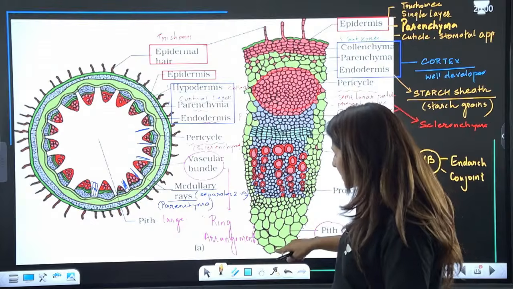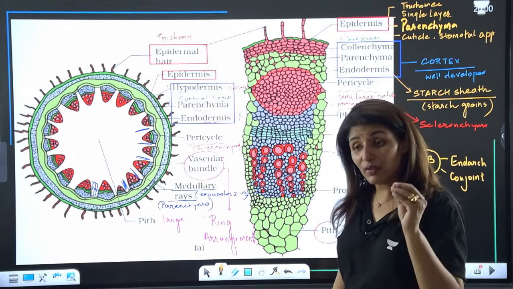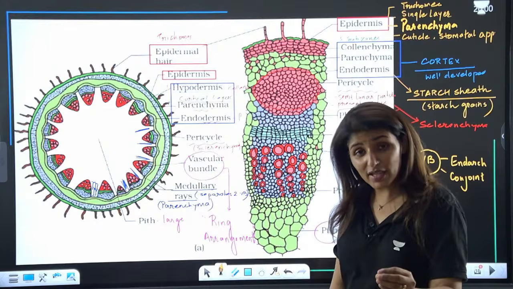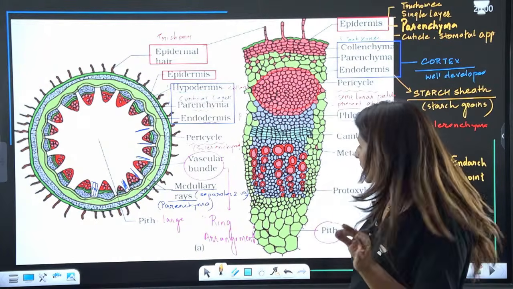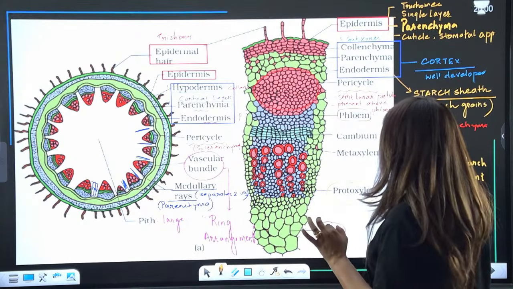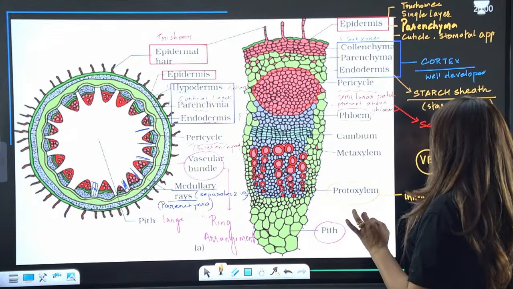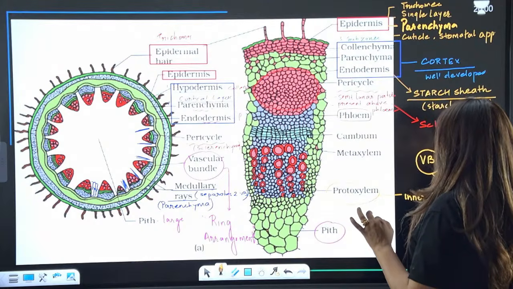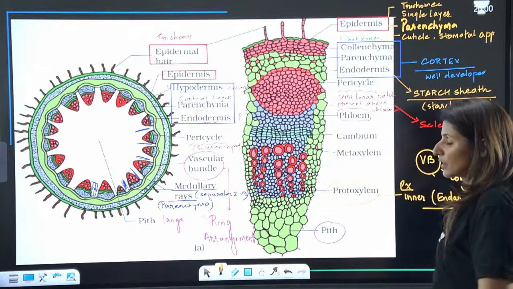So they are present in the same bundle, hence it is conjoint. It shows the endarch condition, and while deciding whether it is endarch or exarch, what do we notice? We notice the position of only the protoxylem. So see, the protoxylem, the smaller elements, are on the inner side, hence it shows the endarch condition.